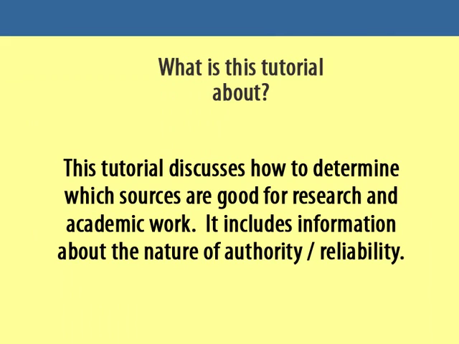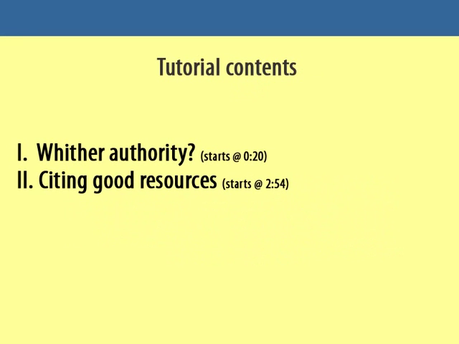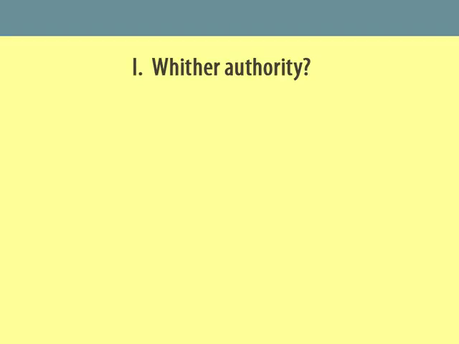This tutorial discusses how to determine which sources are good for research and academic work. It includes information about the nature of authority and reliability. This tutorial has two parts: Part 1, With Their Authority, and Part 2, Citing Good Resources. Part 1, With Their Authority.